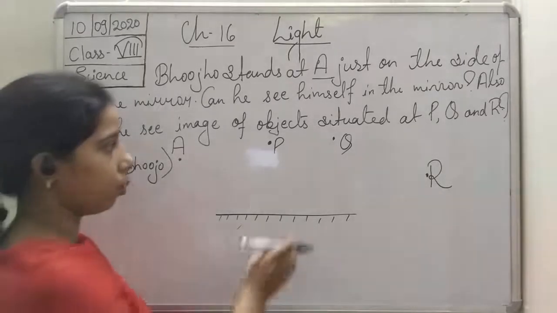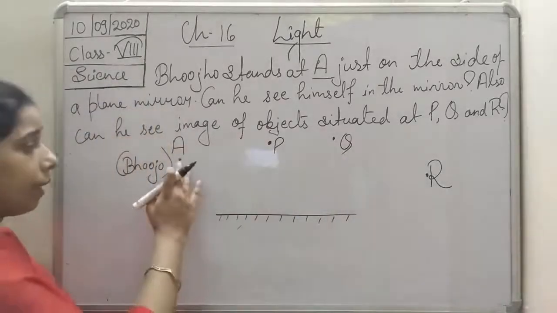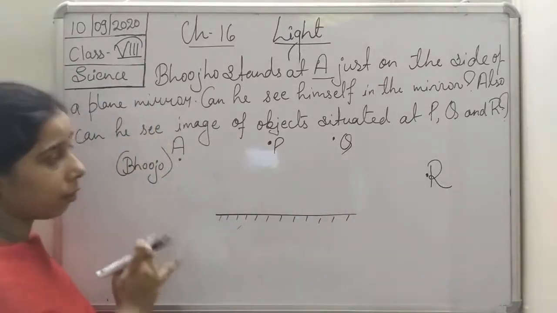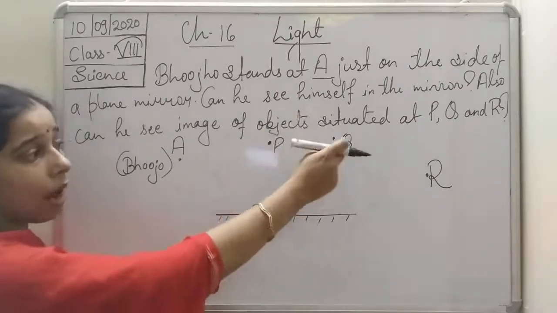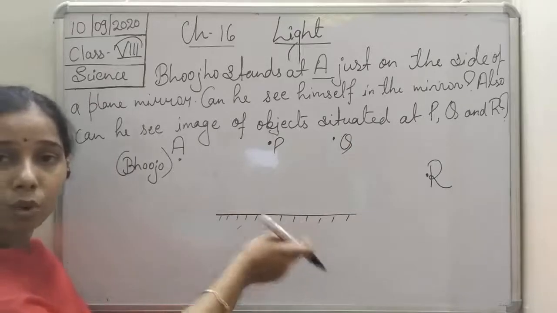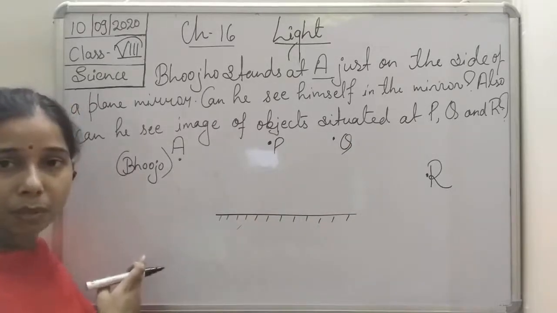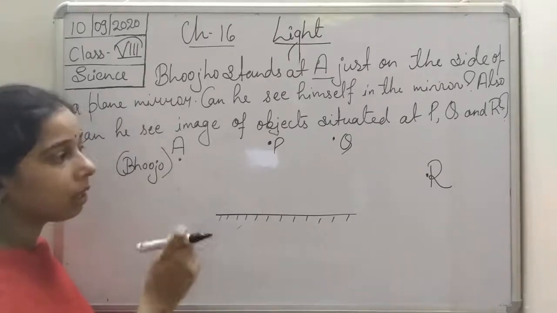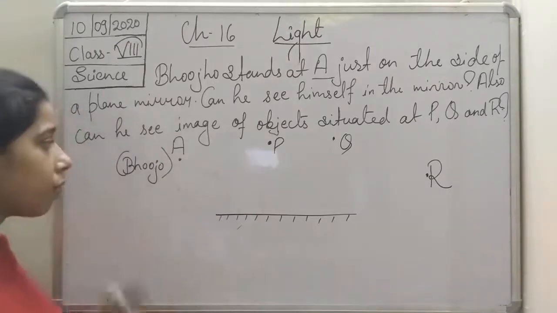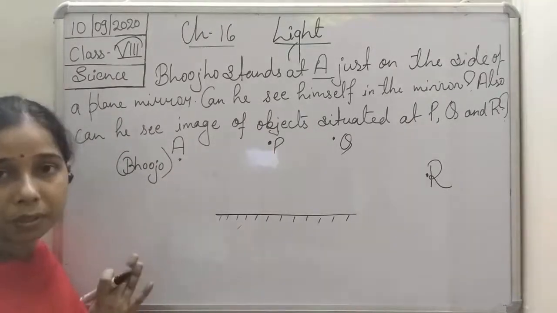So you see here, students, P is there, Q is there, R is there. So is it possible for Bujo to see the image of P, the image of Q, as well as the image of R? Bujo himself is standing at the side of the mirror, and is it possible for him to see the image of P, Q and R? So first of all, students, Bujo will not be able to see his own image.